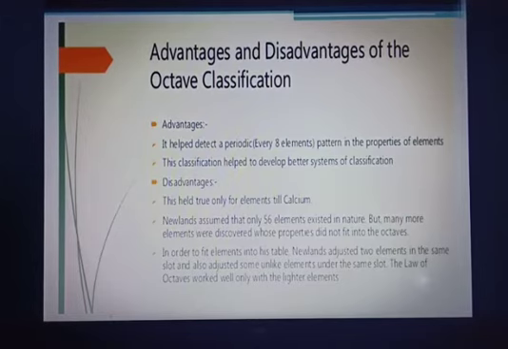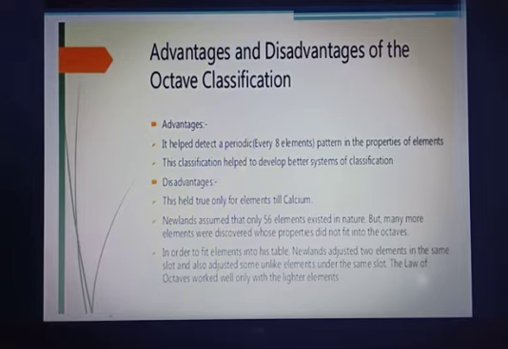Like I said, this held true only for elements up to calcium, and after that it could not explain. Newlands assumed that only 56 elements exist in nature, but many more elements were discovered whose properties did not fit into the octaves table. What he thought was that only 56 could be identified or known, but after that more elements were discovered which had no place in the octave table.